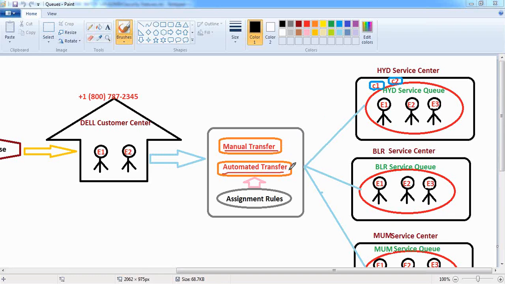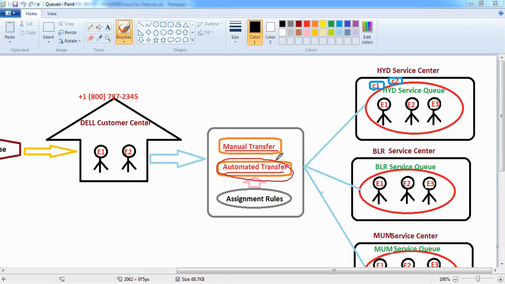Manual transfer means manually we can change the owner of the record from the current user to the queue, to whomever you want. Second, if I keep transferring the records manually on my own and the number of records is large, it will take more time to transfer these records to the respective queues. For that, I would like to make this transfer process automated. For that, we can create our own automated rules.